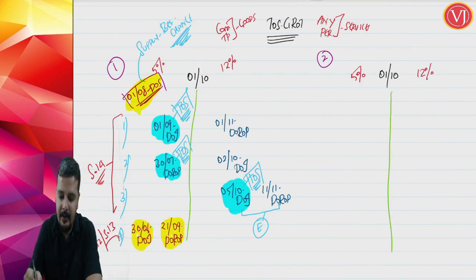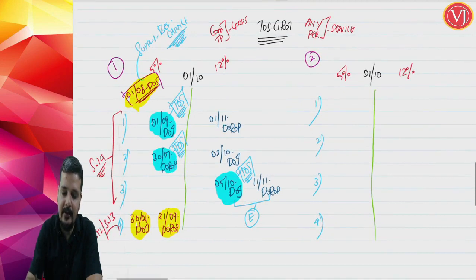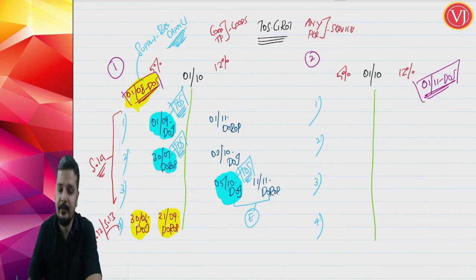Again I am going to take the same 4 cases, but with one change. Now what I am doing is I am keeping supply as 1st of November. Date of supply is 1st of November.